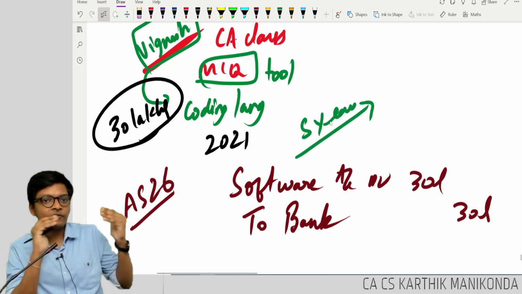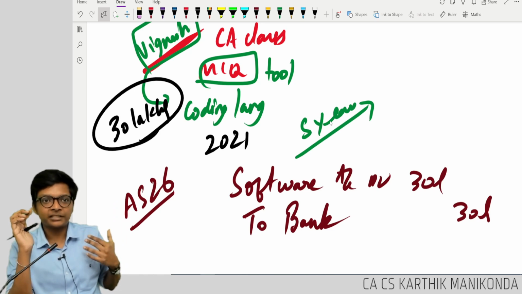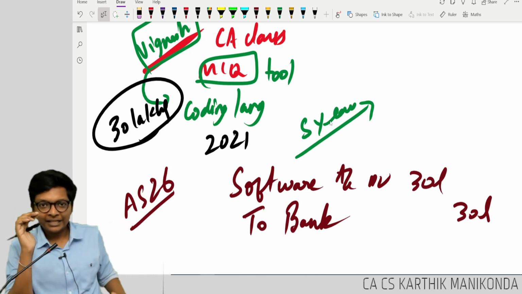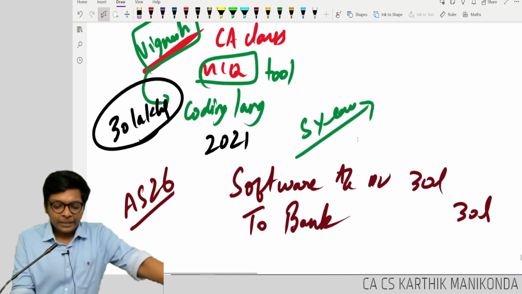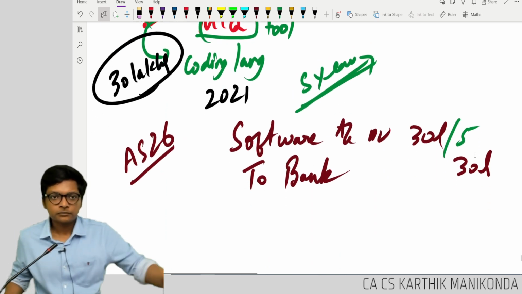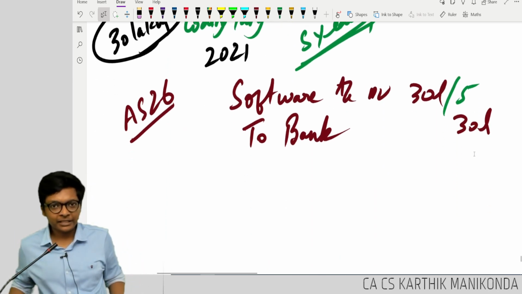So he is depreciating for 5 years. The right word is what, guys? Amortization for intangible asset. Amortization for 5 years, 30 divided by 5. How much, guys? 6 lakhs per year.